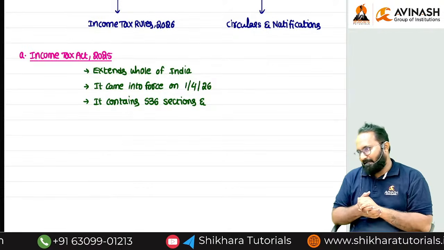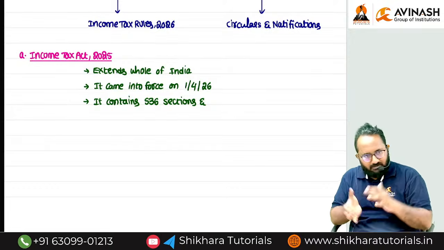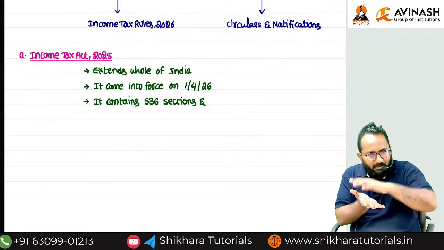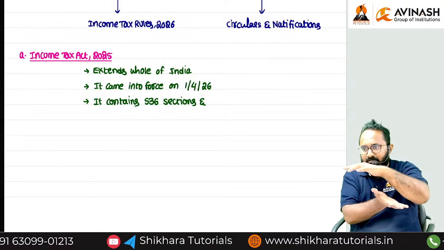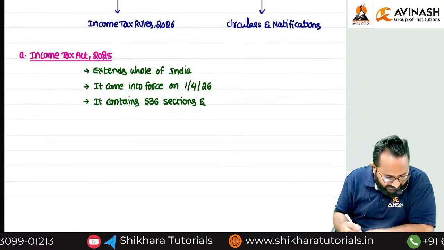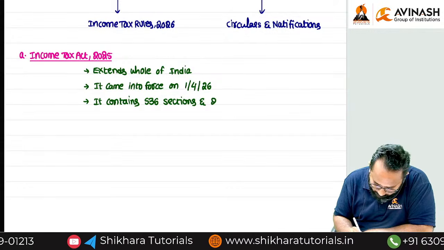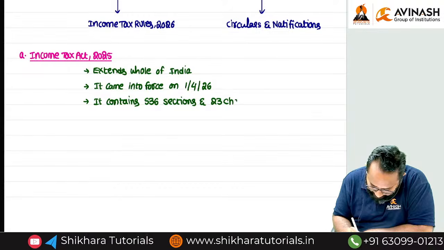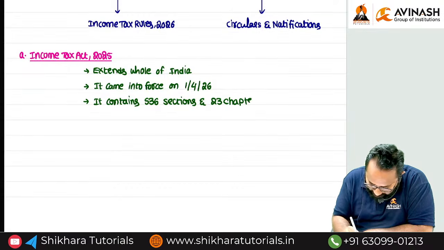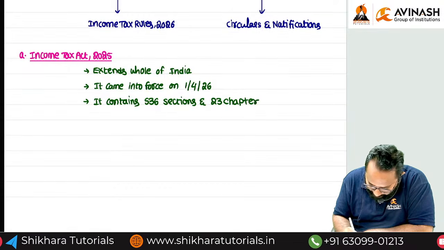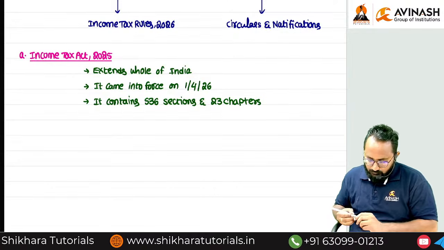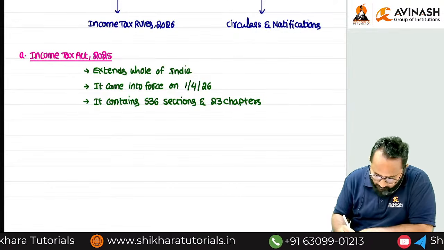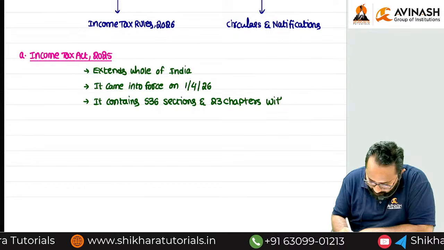In the Income Tax Act 2025, whatever sections are there can be bifurcated into chapter numbers. How many chapters are there, ma'am? 23 chapters. Next, with how many schedules?